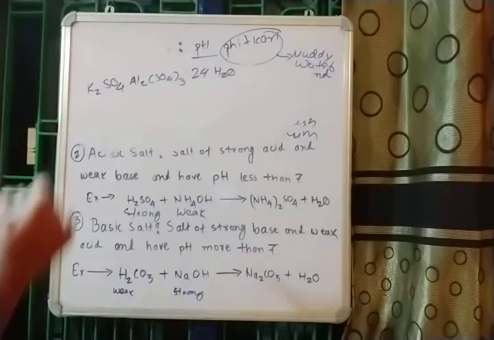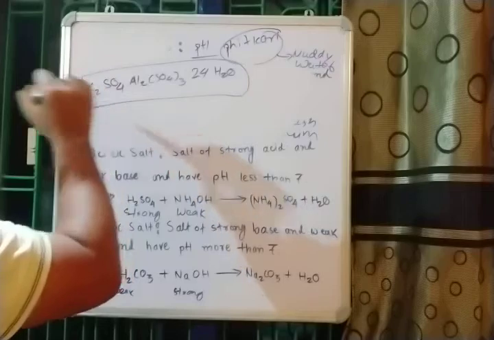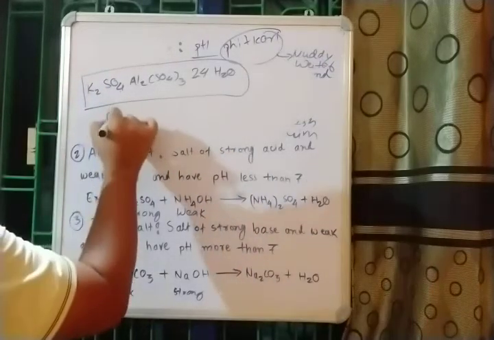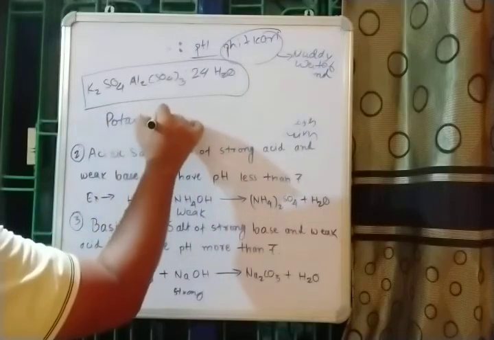This is the chemical formula for potash alum, also known as Fitkari.